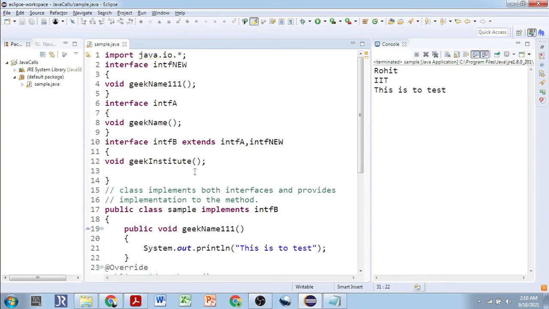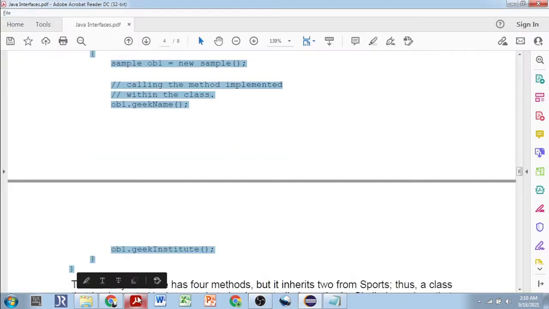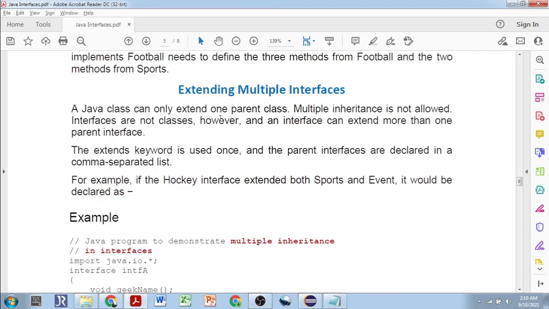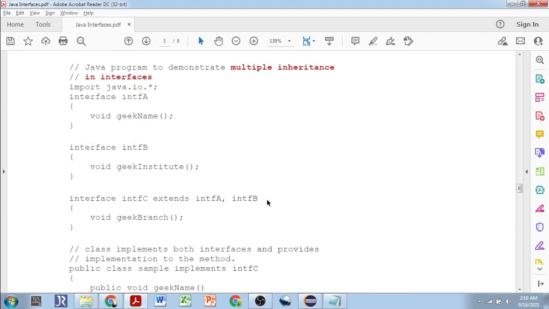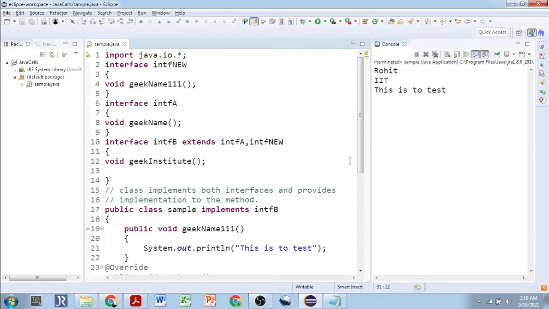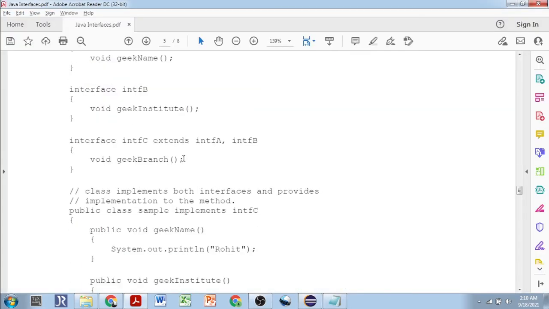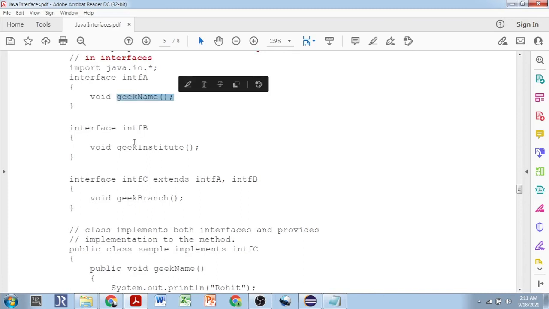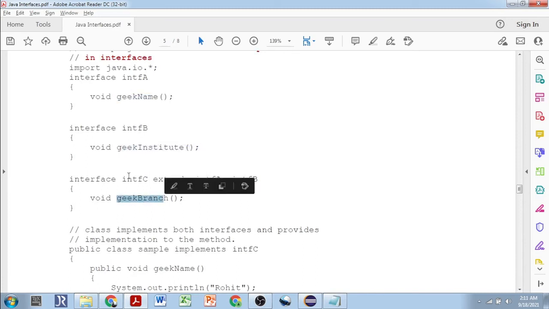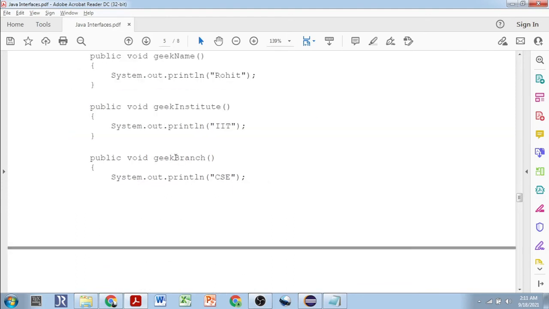Next we'll see regarding extending multiple interfaces. That we have learned already, right? We have already extended multiple interfaces, that is, from a single interface, we have extended multiple interfaces. So here in the same program, geekName, geekInstitute, and another interface is created that extends both the interfaces, IntFA and IntFB, and it has a geekBranch method. So the geekBranch method needs to be overridden over here, and we have overridden it with a print statement, CSE.